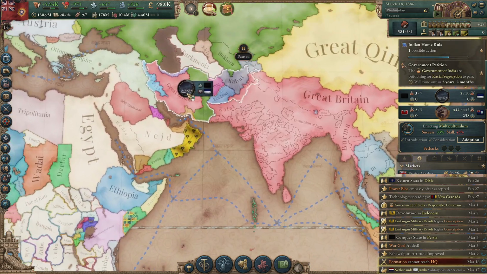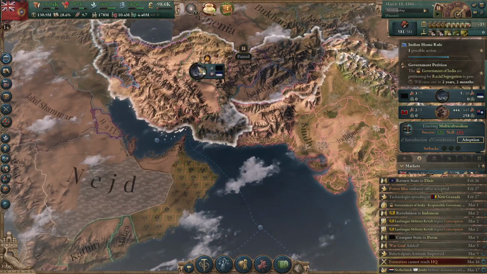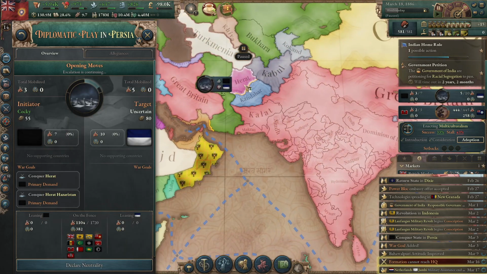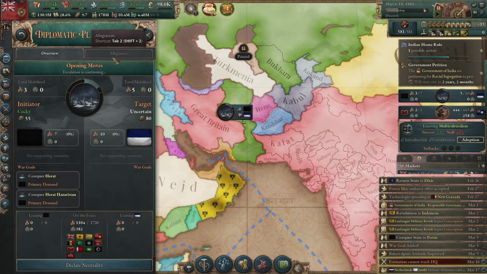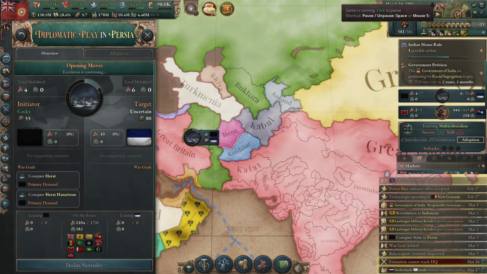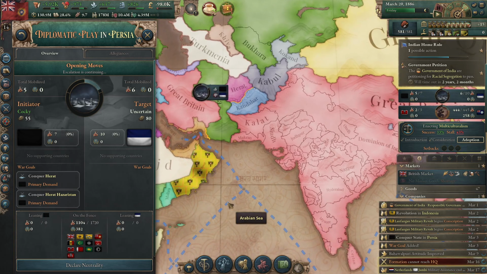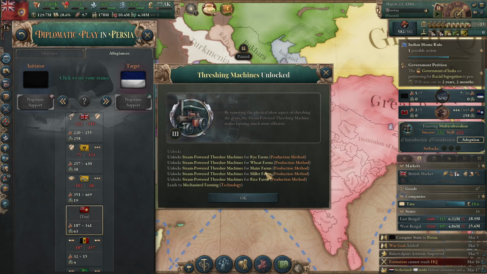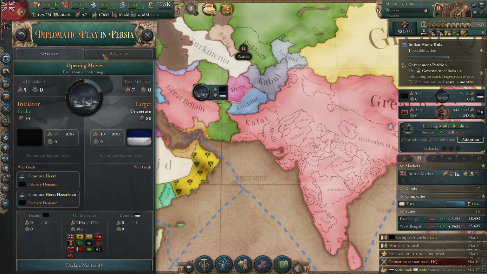Maldives... I am loyal to my overlords. Now what is this? Kandahar is going after Herat. Alright, beautiful. No supporting countries. Great Britain doesn't want to get involved. Hey, there's sorting machines. That affects me a lot.